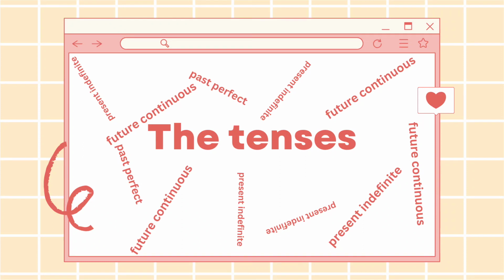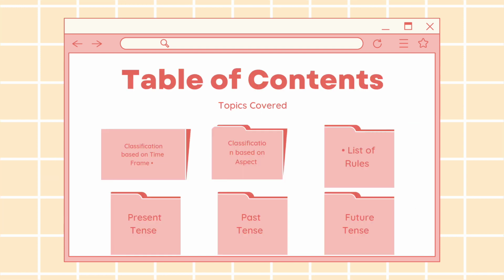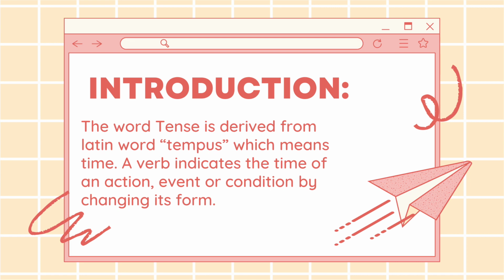So today's topic is tenses. In this topic, we'll discuss the classification based on time frame, classification based on aspects, list of rules, present tense, past tense, future tense. So what is tense? The word tense is derived from the Latin word tempus, which means time. A verb indicates the time of an action, event, or condition by changing its form.